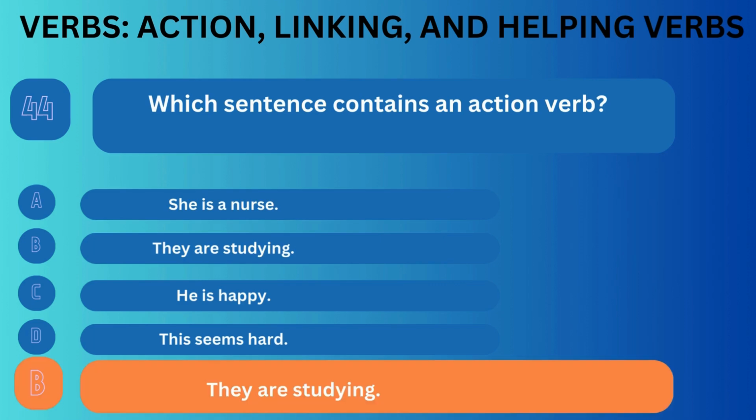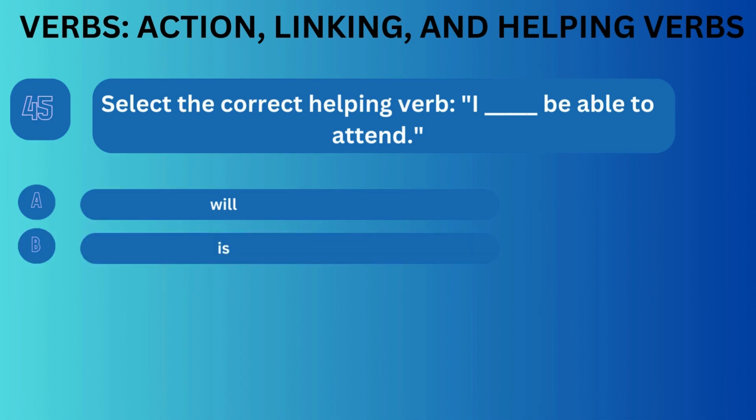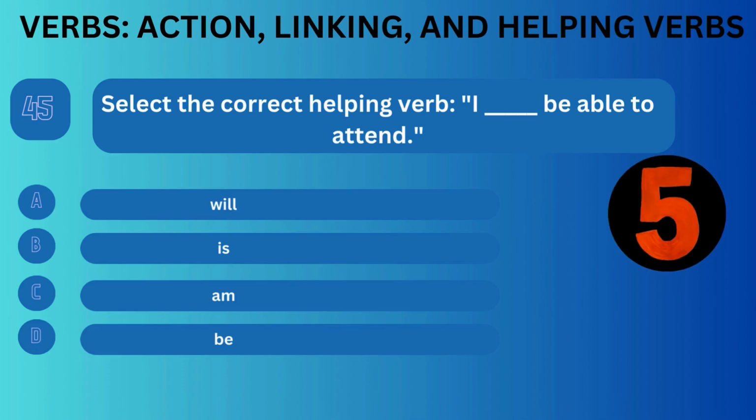Correct answer is B. Question number 45. Select the correct helping verb. I underscore be able to attend. Option A, will. Option B, is. Option C, am. Option D, be. Correct answer is B.